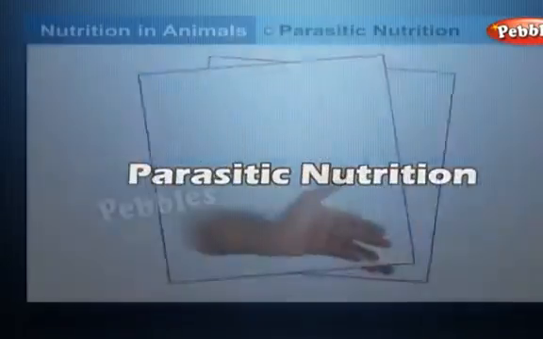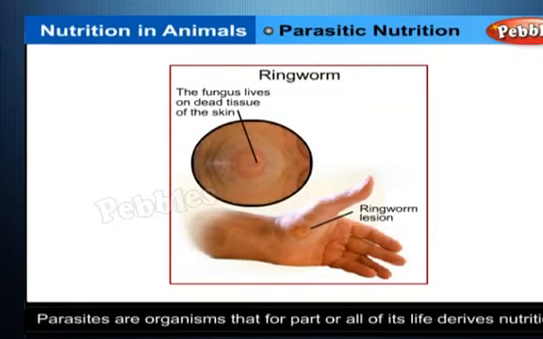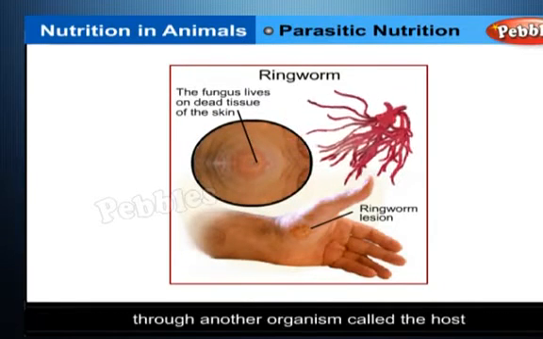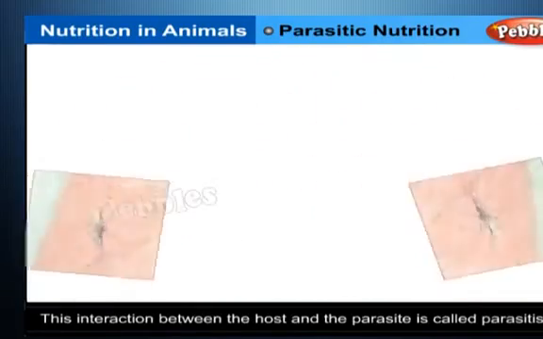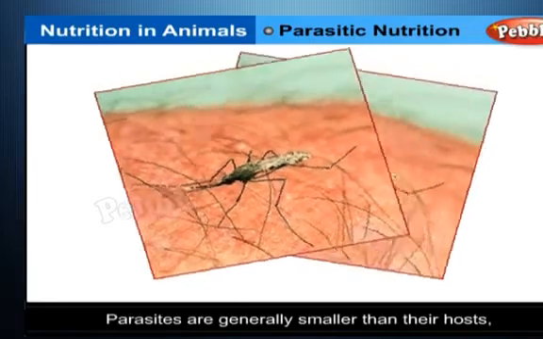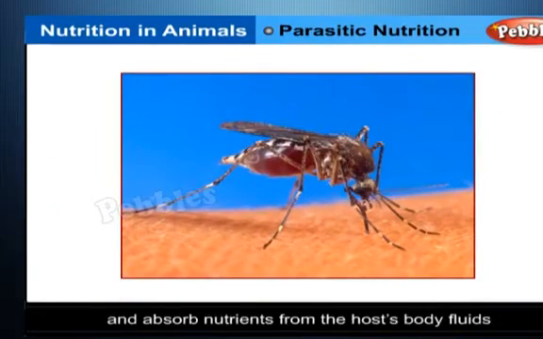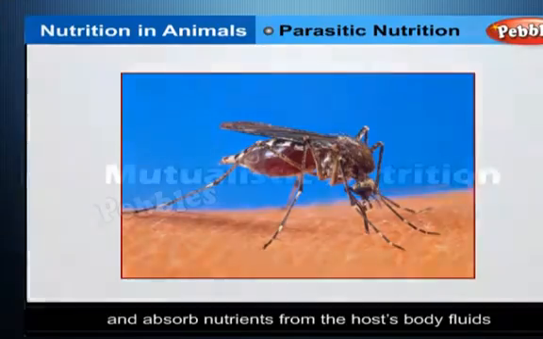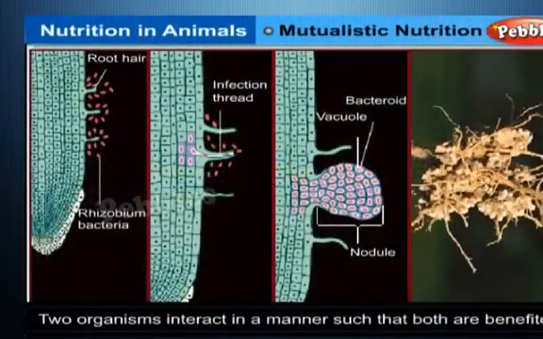Parasitic nutrition. Parasites are organisms that for part or all of its life derives nutrition through other organisms called the host. This interaction between the host and the parasite is called parasitism. Parasites are generally smaller than their hosts and absorb nutrients from the host's body fluids. Example, mosquito.